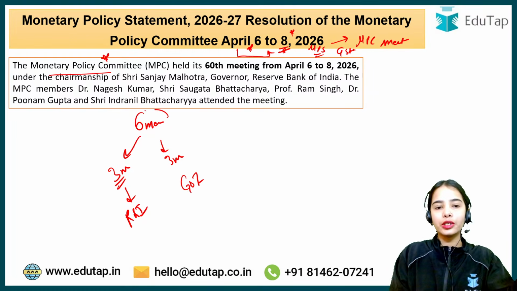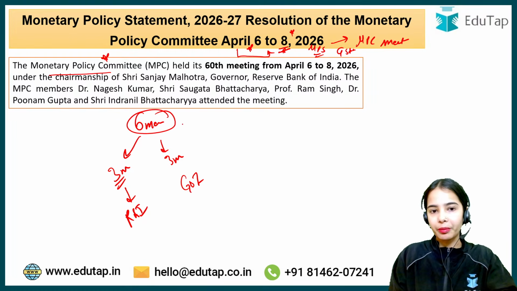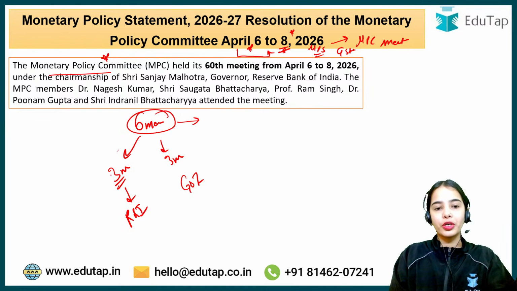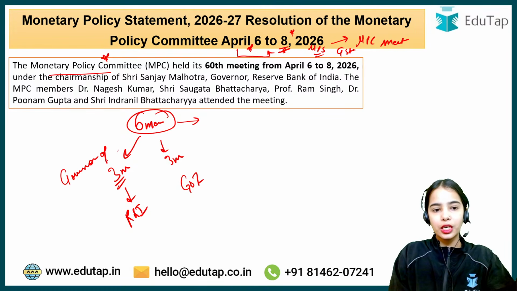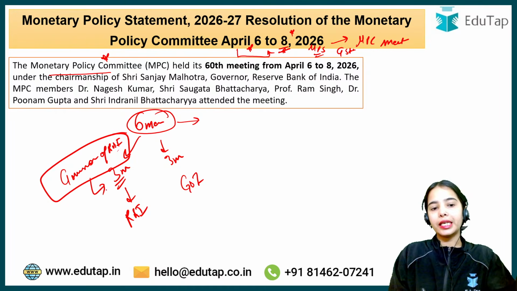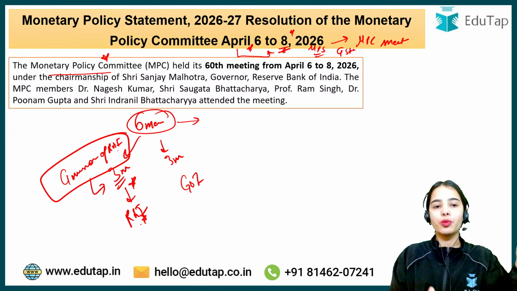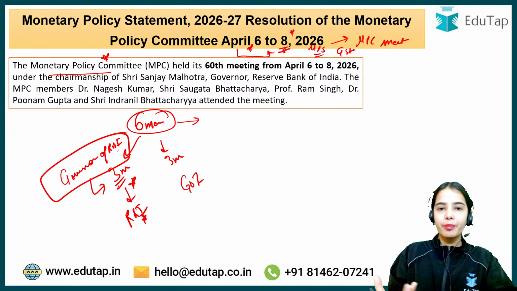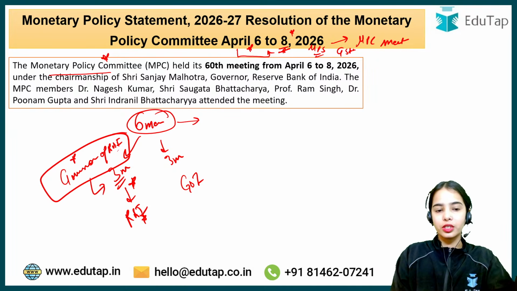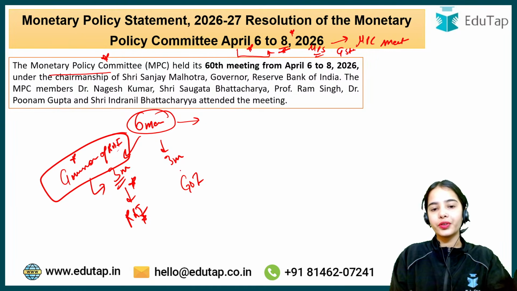The chairperson of the Monetary Policy Committee is the Governor of the Reserve Bank of India, who is also one of the members from the RBI. So the Monetary Policy Committee consists of 6 members, including the Governor.